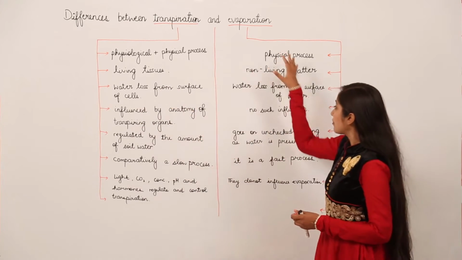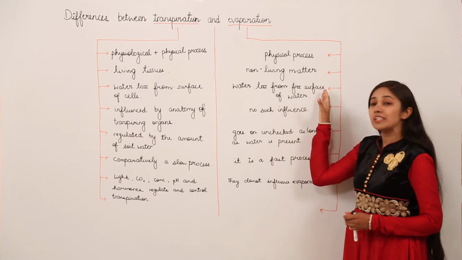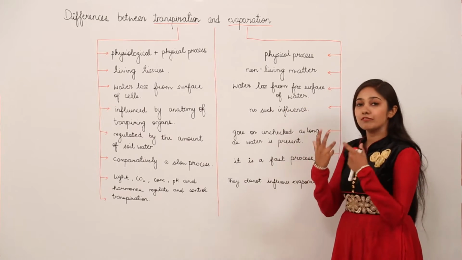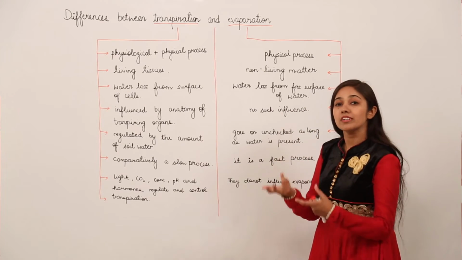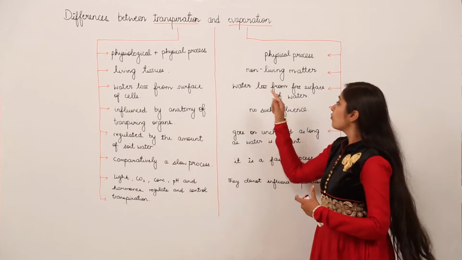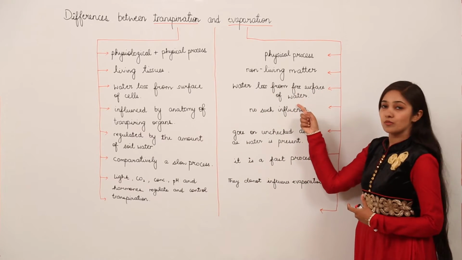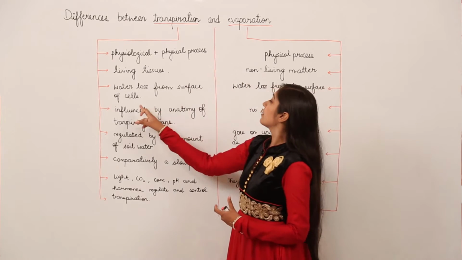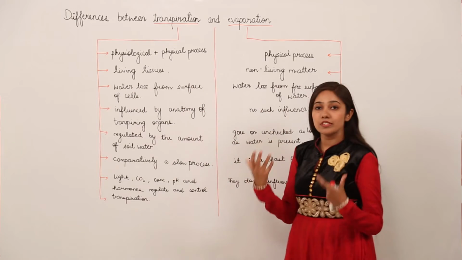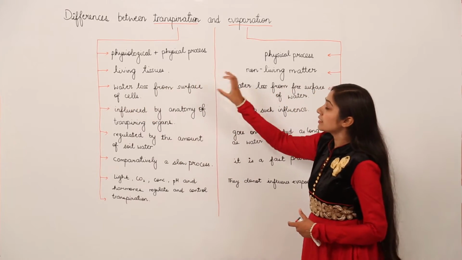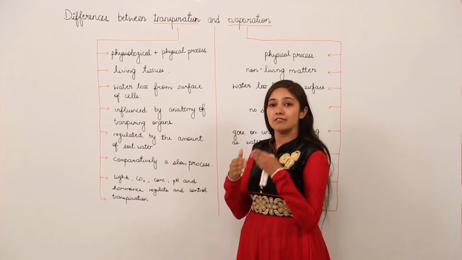But in case of evaporation, the water loss is from the free surface of water. So free surface of water means it's a physical process in which the water is evaporating from seas, from oceans, from rivers. So water loss from free surface of water means no living tissue is involved. But in case of transpiration, we have talked about water loss from the surface of cells. So it involves the living tissue. So remember that the first difference is just between the definitions only.